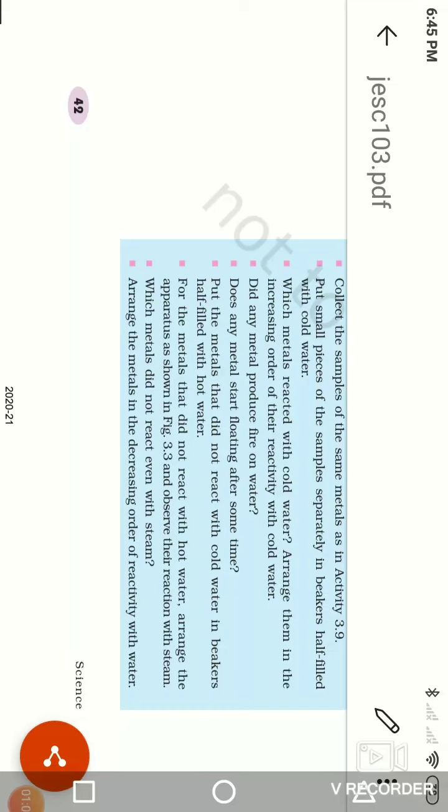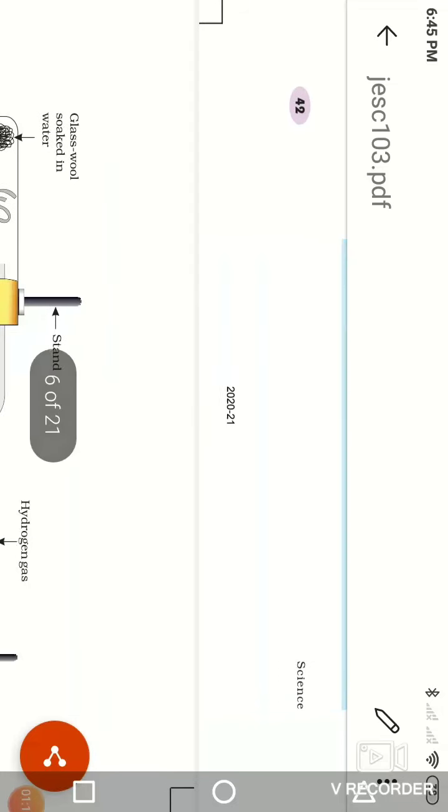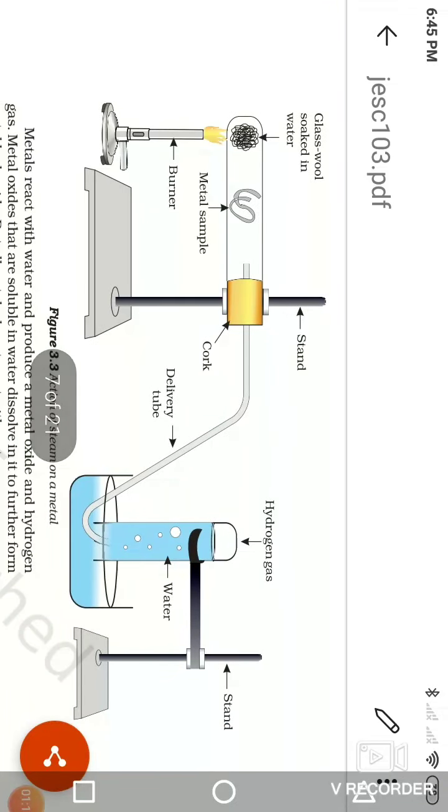Now here is one experiment. The apparatus we need is 2 test tubes, 1 beaker, 2 stands and 1 burner. Firstly, the first test tube is attached in a horizontal manner. Glass wool soaked in water is put into the test tube.